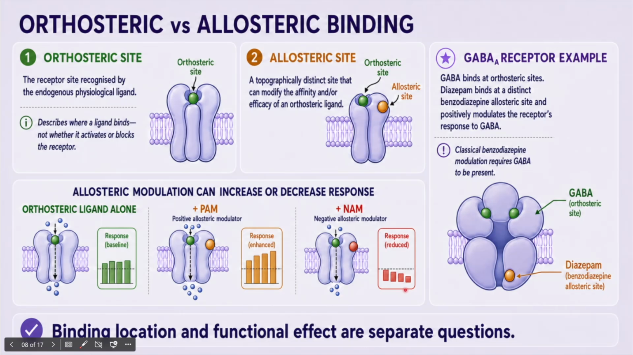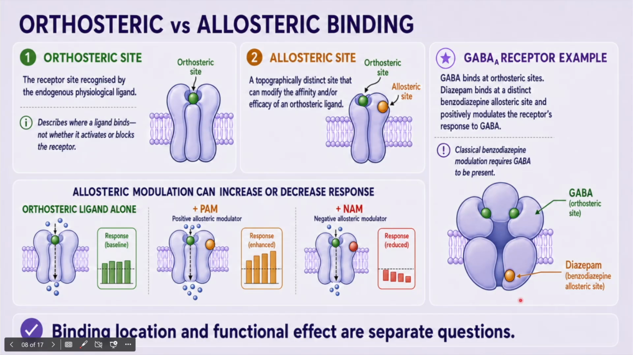The GABA-A receptor provides an important clinical example. GABA binds to the orthosteric site on the receptor. Diazepam binds to a separate benzodiazepine allosteric site on benzodiazepine-sensitive GABA-A receptors. Diazepam acts as a positive allosteric modulator. It enhances the receptor's response to GABA, but it does not simply replace GABA at its orthosteric site. Classical benzodiazepine modulation requires GABA to be present. This gives us an important rule. Binding location and functional effect are separate questions.